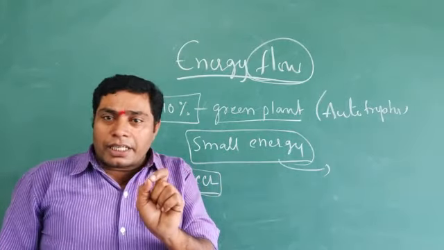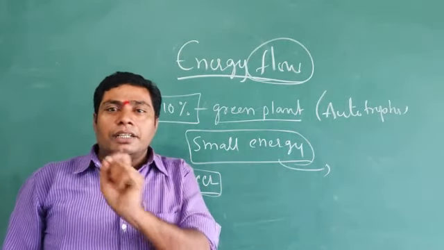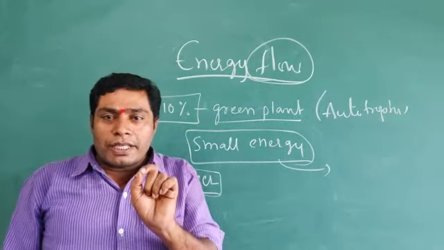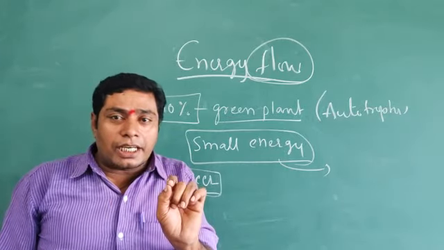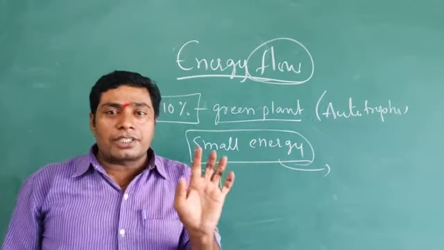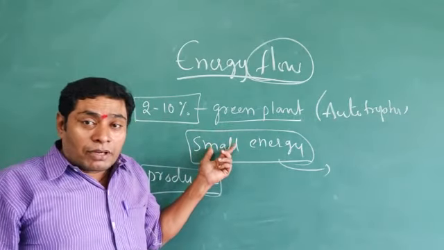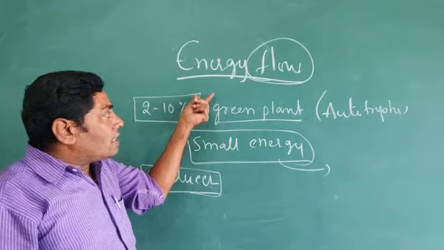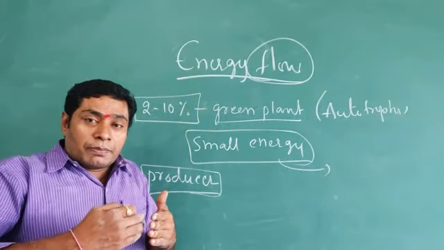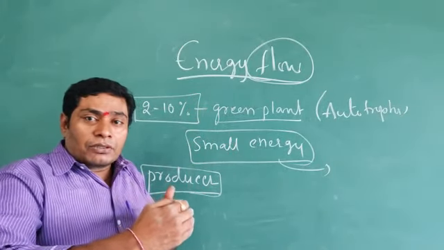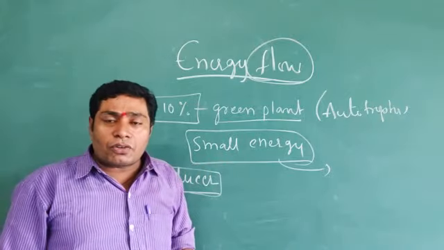Energy is neither created nor destroyed. So according to the thermodynamics law, the energy is transmitted from one trophic level to another trophic level. What is a trophic level?